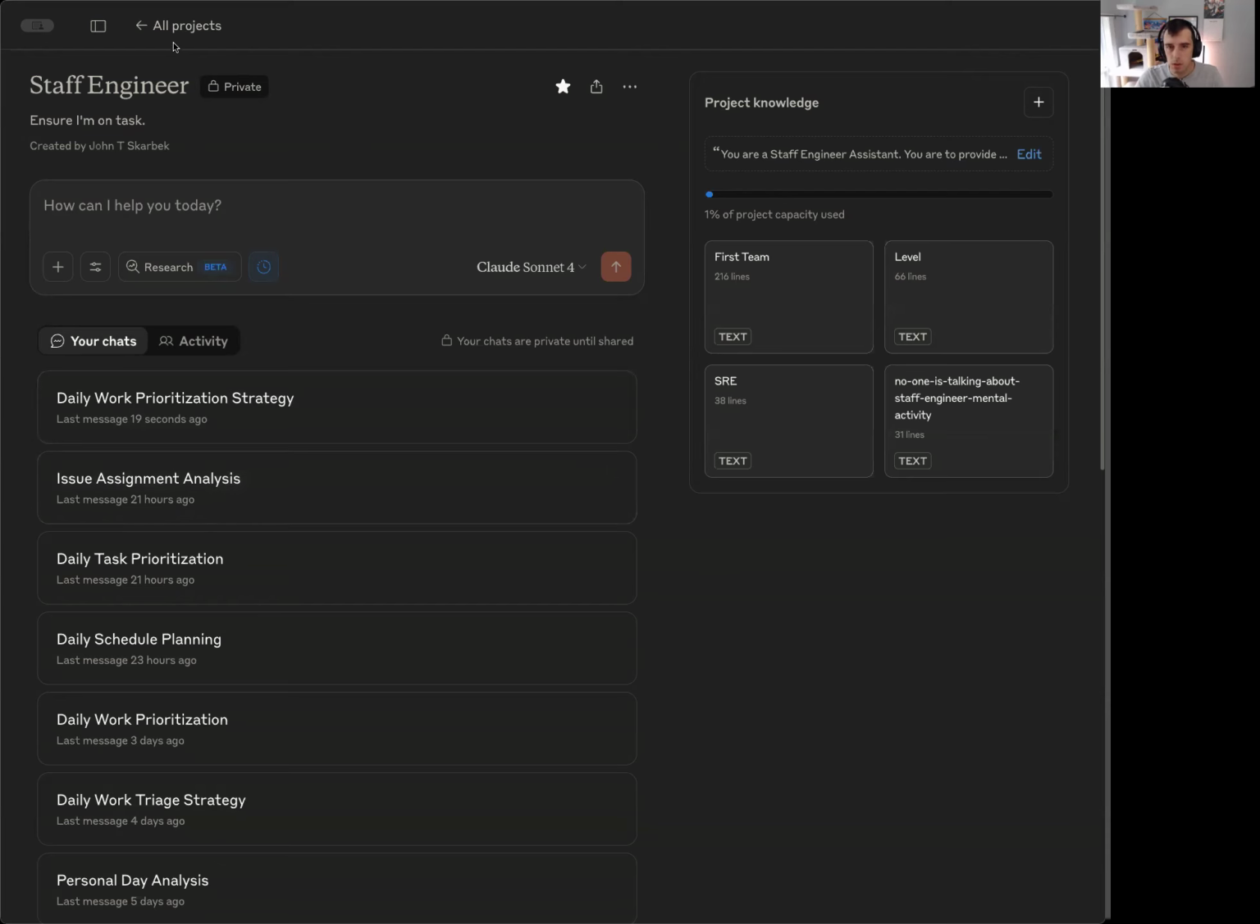So here we are inside of Claude. I created a project simply called Staff Engineer. That is my role here at GitLab as a member of the delivery team. In this project, I have a few things that I think are important to help Claude understand both my role, but also help it analyze the data that I'm going to toss it. That way it can help me prioritize my day.